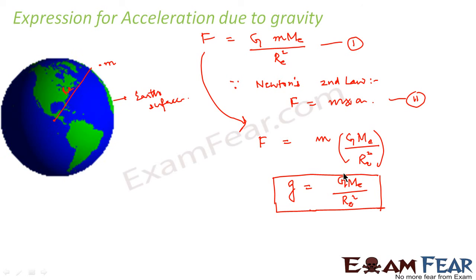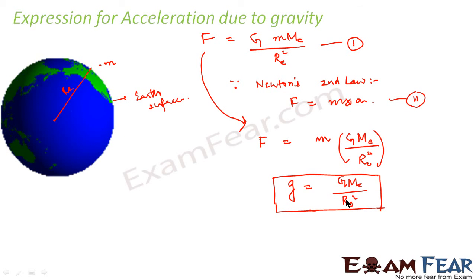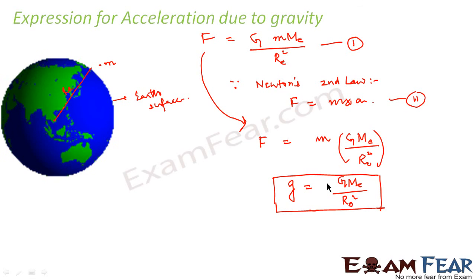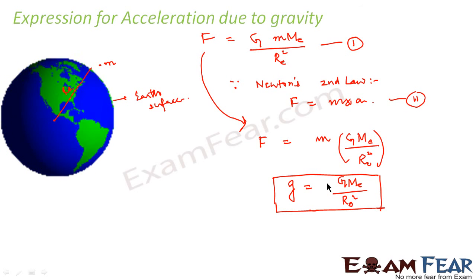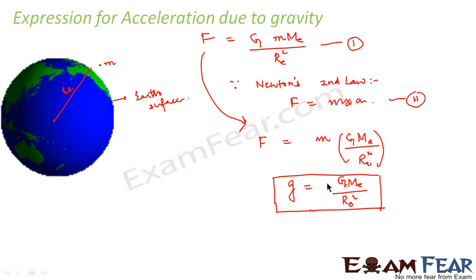Whenever we know the values of G, ME and RE, we can calculate the value of acceleration due to gravity. In this case, I gave you the example considering that an object is placed very near the surface of the earth.